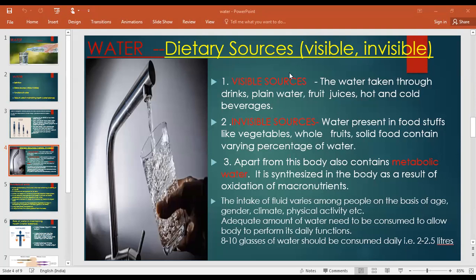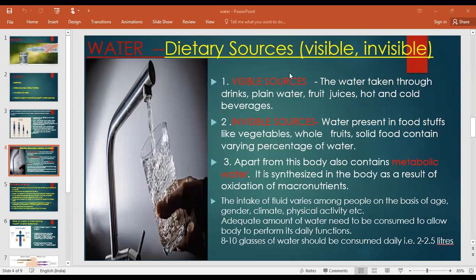Okay, so if somebody asks you about dietary sources, there are visible and invisible. Visible is whatever we can see: water, drinks, plain water, even fruit juices, hot and cold beverages like tea, coffee. Invisible sources, what comes under the invisible sources? Fruits, vegetables, and solid foods. The rice you eat, the dal you eat, everything has a water percentage inside it.